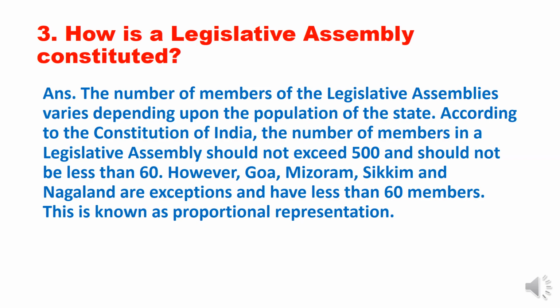Third question, how is a Legislative Assembly constituted? Answer, the number of members of the Legislative Assemblies varies depending upon the population of the state. According to the Constitution of India, the number of members in the Legislative Assembly should not exceed 500 and should not be less than 60. However, Goa, Mizoram, Sikkim and Nagaland are exceptions and have less than 60 members. This is known as proportional representation.